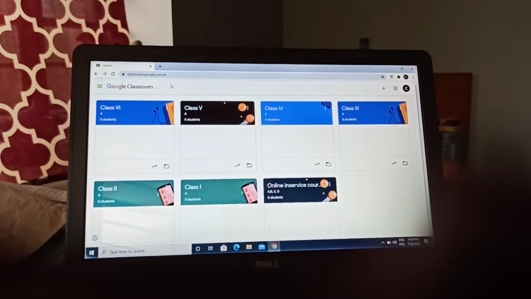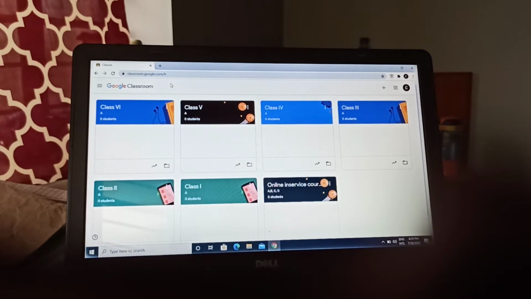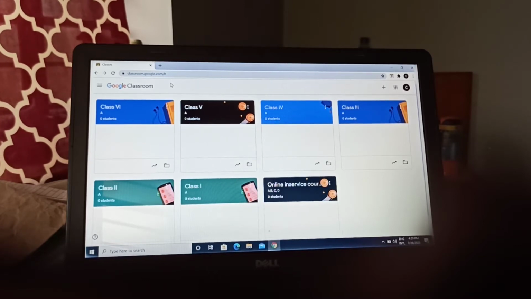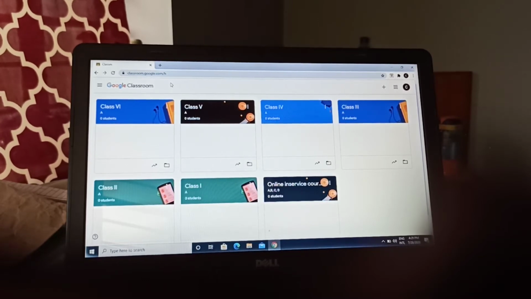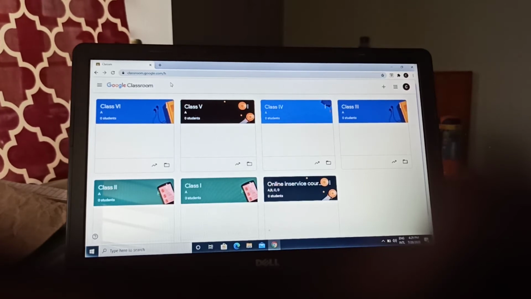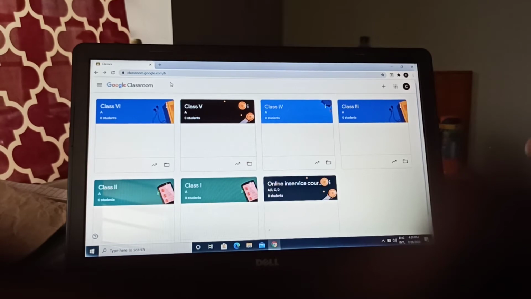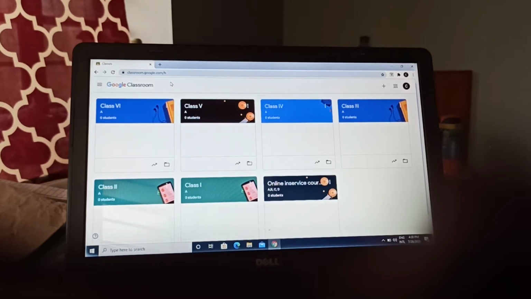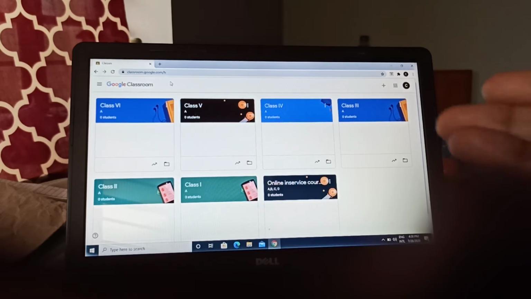Google Classroom allows you to create a unique class for every class that you teach. For example, you can see that I have already created 7 classes here, and before you I will show you how to create classes and how to add or invite students to join the classes. Here you can see different classes, class 6 and so many others.